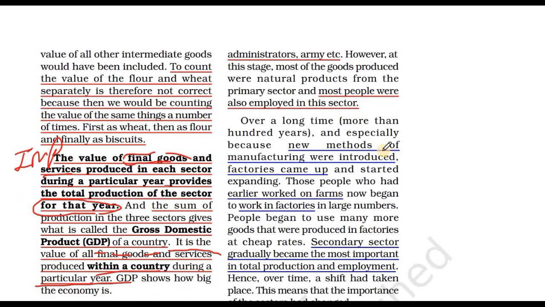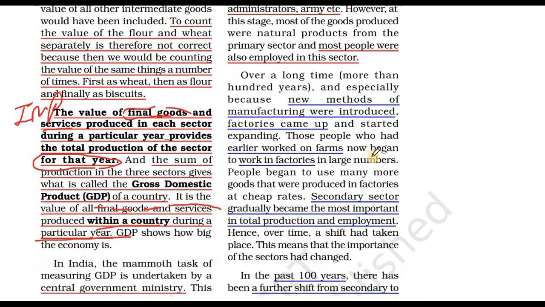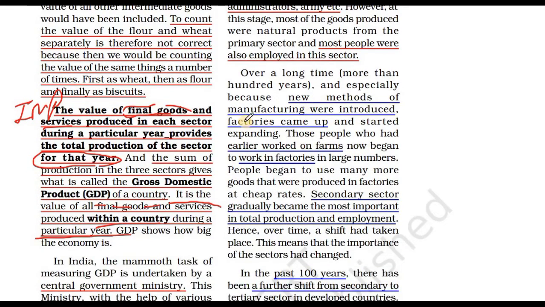Initially, more people were employed in the primary sector. Gradually you will see the shift from the primary to the secondary sector. With time, new methods of manufacturing were introduced. Factories came up, and industries started coming up. People started moving from the primary sector to the secondary sector gradually.